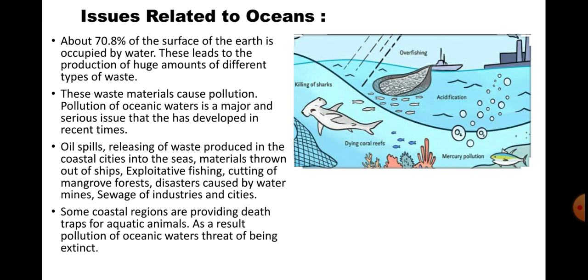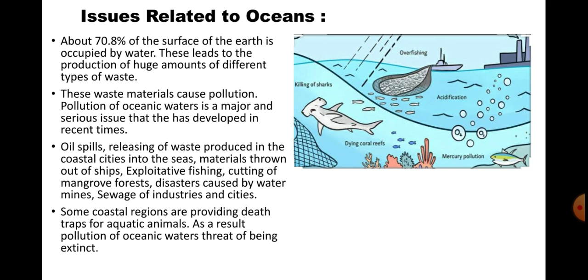Whatever the waste products of cities as well as industries, they are thrown in the water. Some coastal regions are death traps for aquatic animals. Whatever the pollution is, it is becoming extreme. We have to take some precautions to stop polluting the oceans.